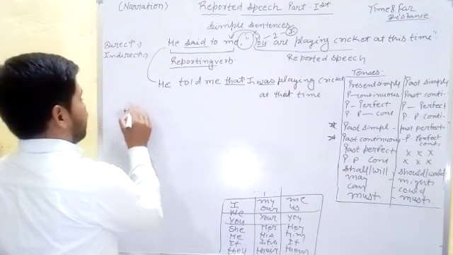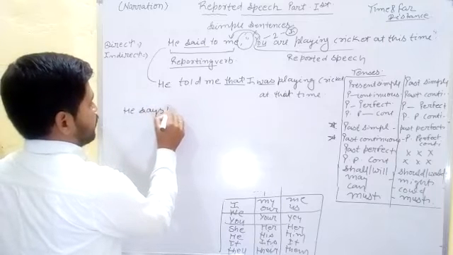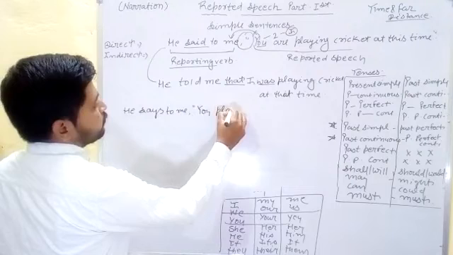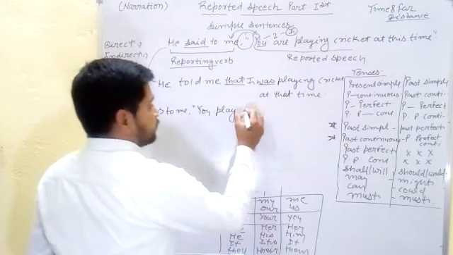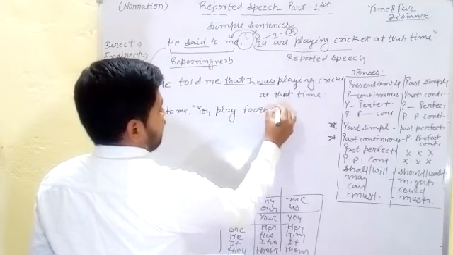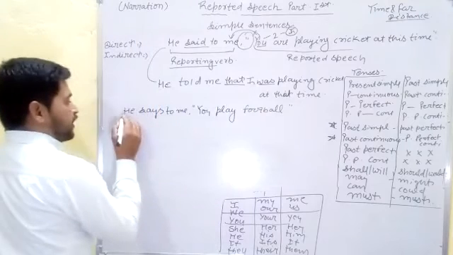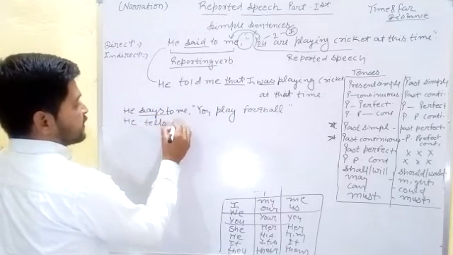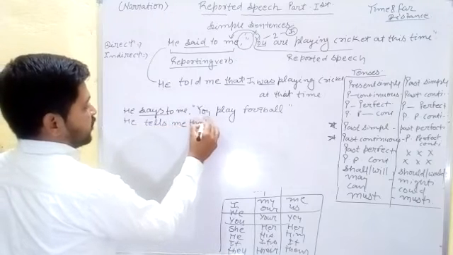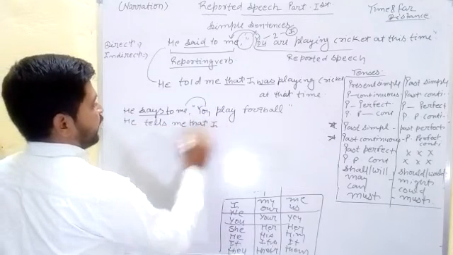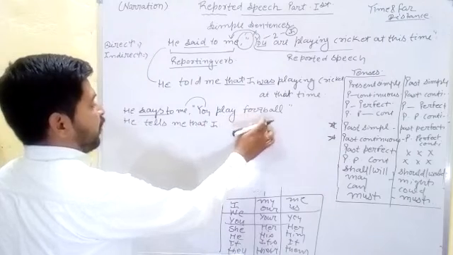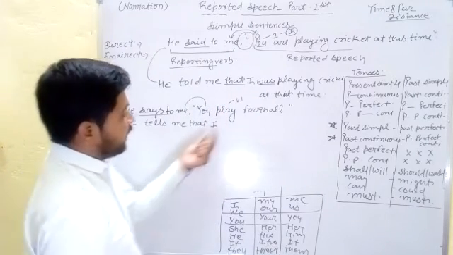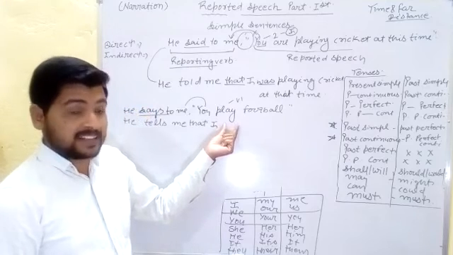For example, here we can find: he says to me, comma, inverted comma, you play football. It is a very easy sentence. Then how can we change it into indirect speech? He says to changes into tells me. Here we use a conjunction word. You, according to me, becomes I. Then you play football. It is present simple because it is the first form of the verb.